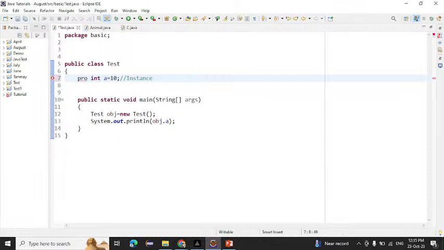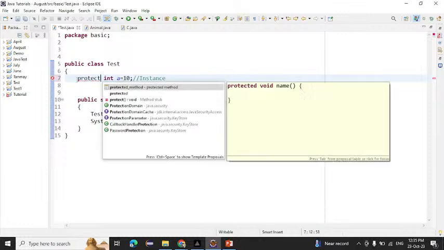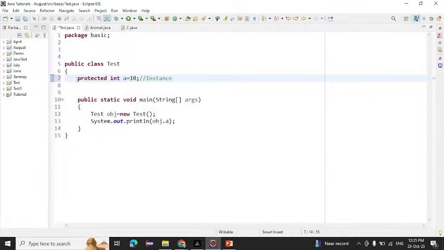If you want to use it in another package, we cannot use it. Here, we are in the basic package, so only inside this basic package can we use this one. Okay, these are the three modifiers: public, private, and protected. And default, if you are not giving anything, it will be default.